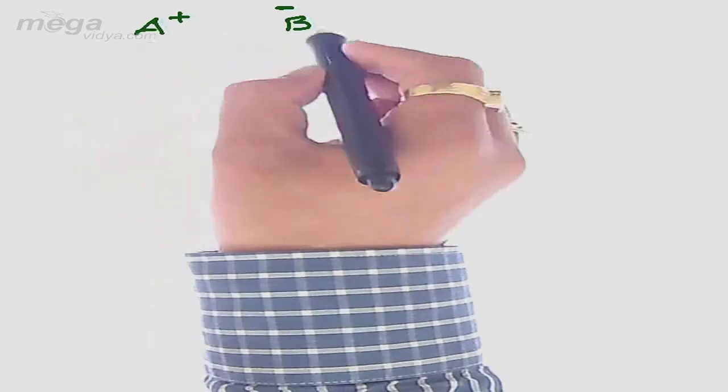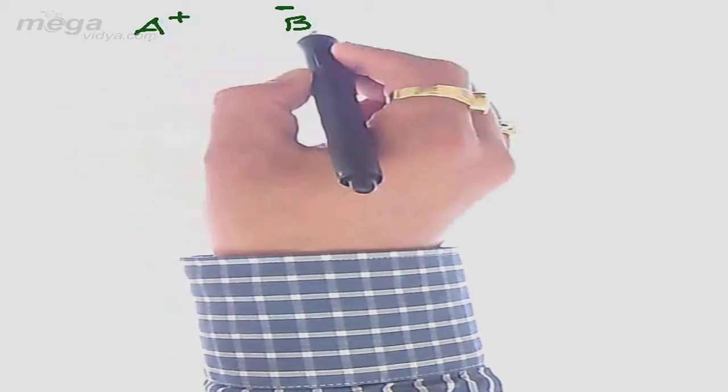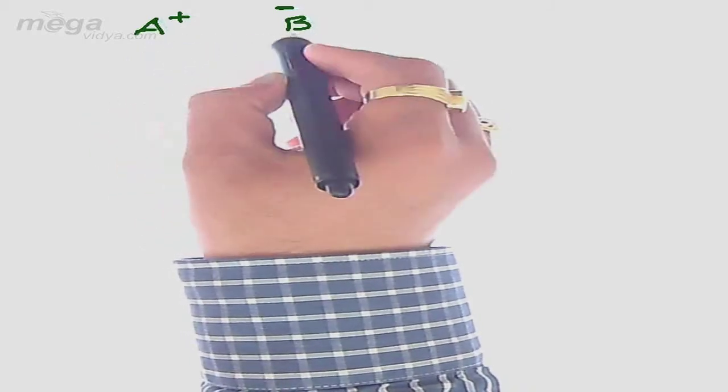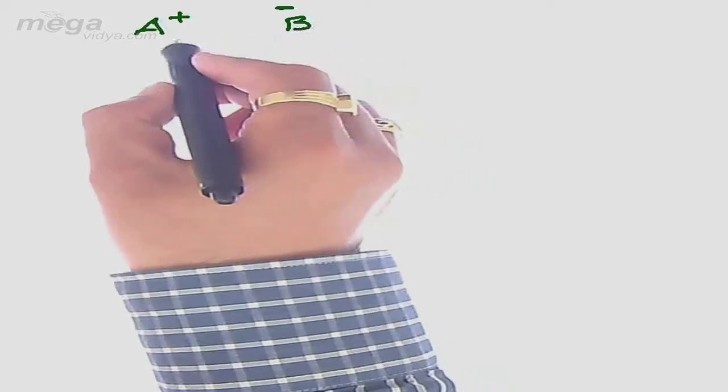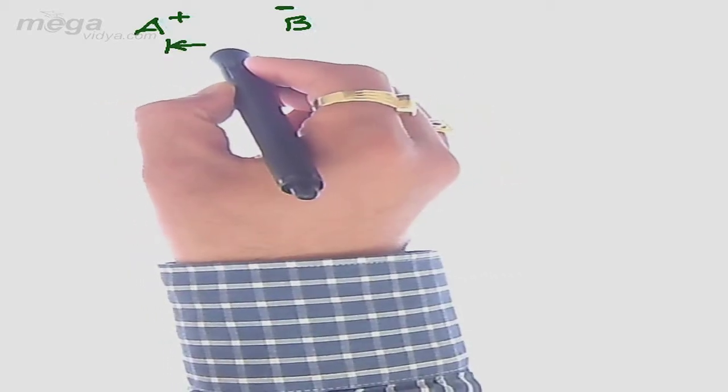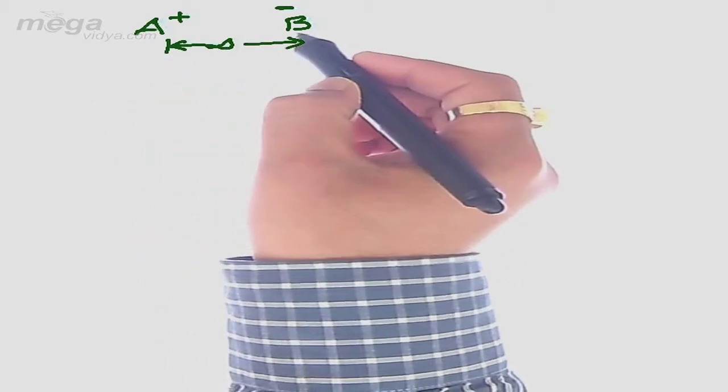Let us say we have taken a positively charged cation, say A, and a negatively charged anion. Since they are free from each other, meaning A positive and B negative, this cation and anion are not held to each other through an electrostatic Coulombic force. Hence, we call the separation between these two infinity. We say that the gap between A positive and B negative will be infinity. Why are we calling it infinity? Because no attractive force is acting between these two oppositely charged particles.